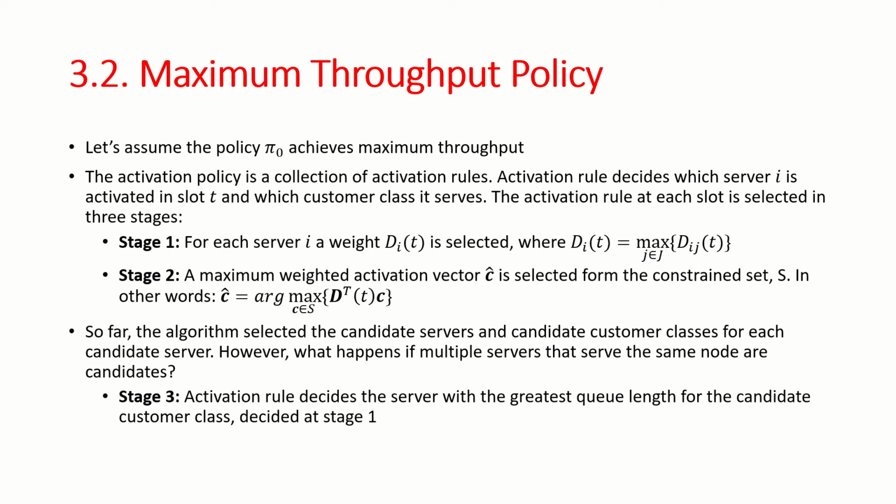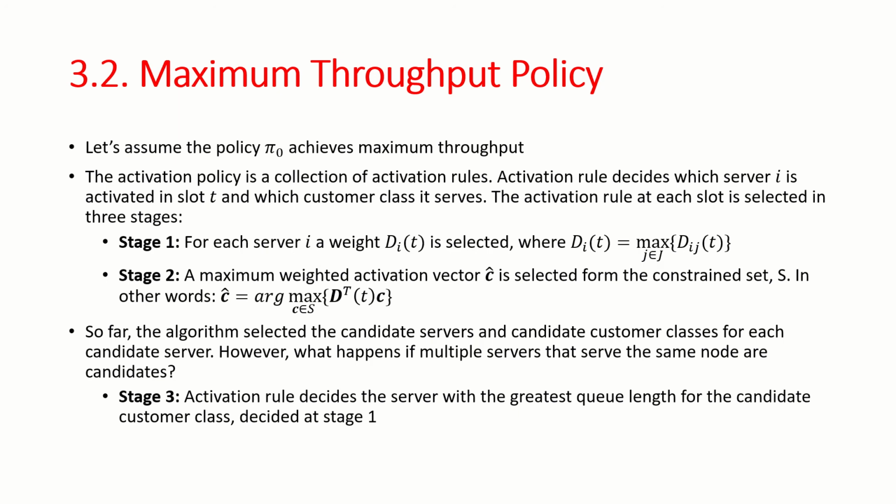Stage 1. For each server I, a weight D sub I of T is selected. In other words, pi sub 0 tends, for each class, to equalize the queue lengths of the same class in different network nodes, giving priority to the servers and classes for which this difference is large.